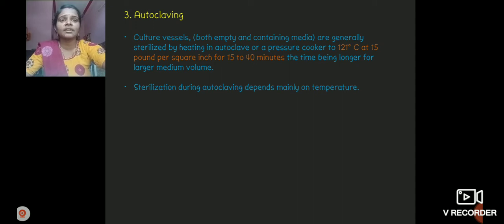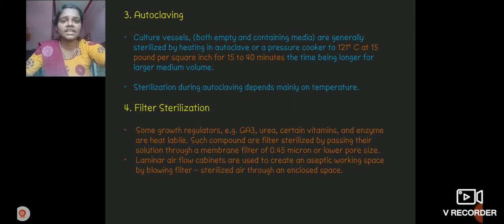It depends upon the medium contained, and the medium volume also matters. Sterilization during autoclaving depends mainly on temperature. In the autoclaving method, sterilization mainly depends upon temperature.